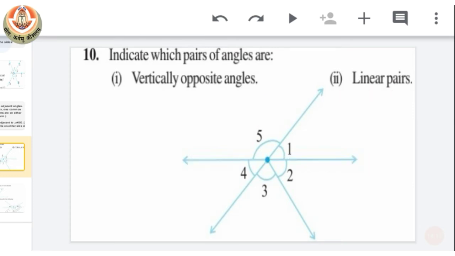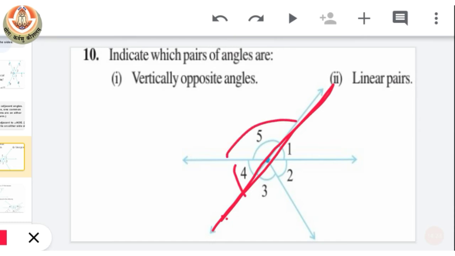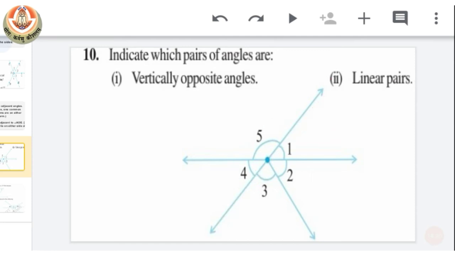Okay, let's see by taking this as their base. So when we see angle 4 and angle 5, they both are adjacent and they are forming a linear pair also. So they are a linear pair. Okay, so these both are examples of vertically opposite angles and linear pair. So I hope that you all can do question number 10 on your own as we have discussed it.